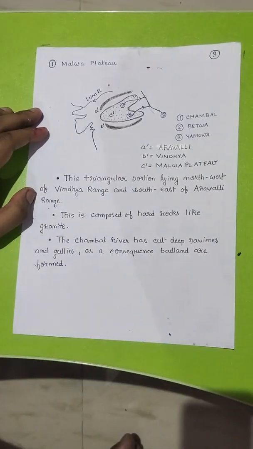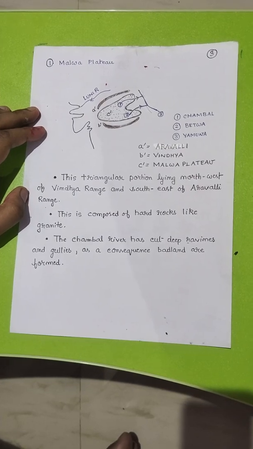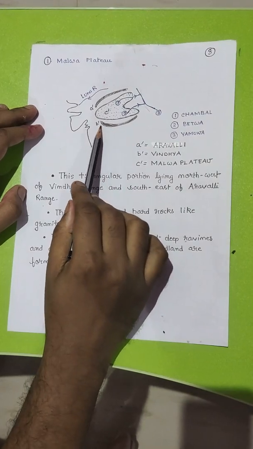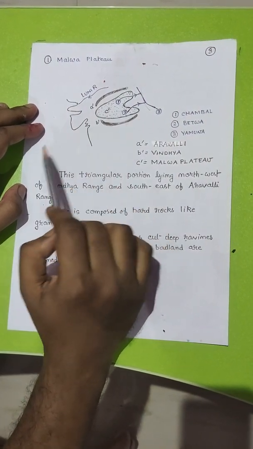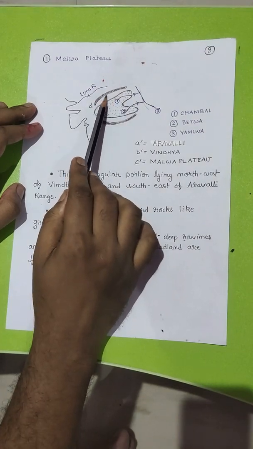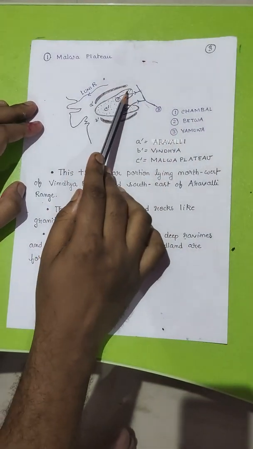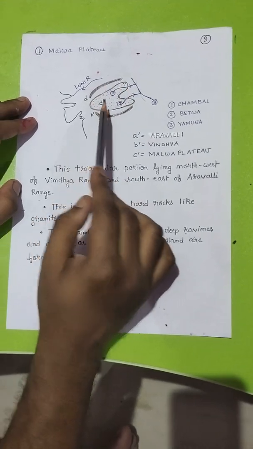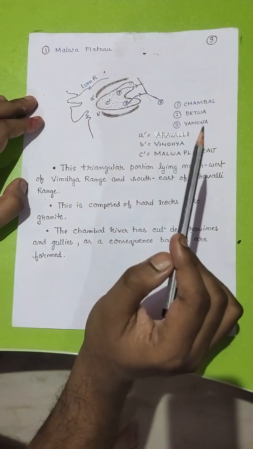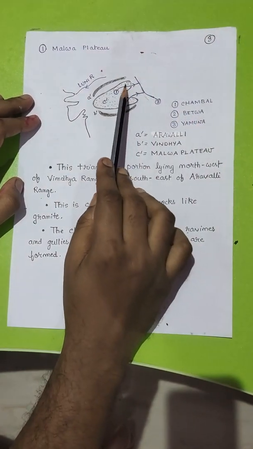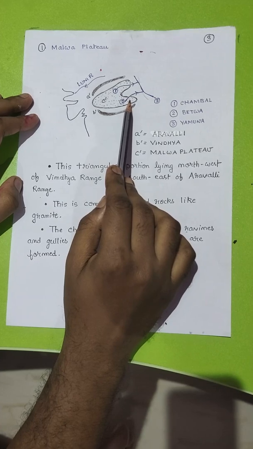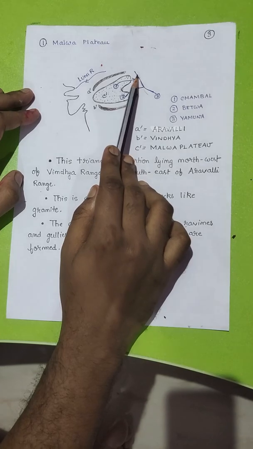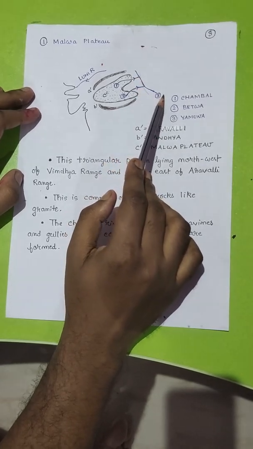Number 1, the Malwa Plateau. The Malwa Plateau is located at the northwestern part of the Vindhya range and southeastern part of the Aravalli range. It is roughly triangular in shape. Now this plateau is dissected by two rivers. One is the Chambal, another one is the Betwa. These Chambal and Betwa rivers are tributaries of the river Yamuna.